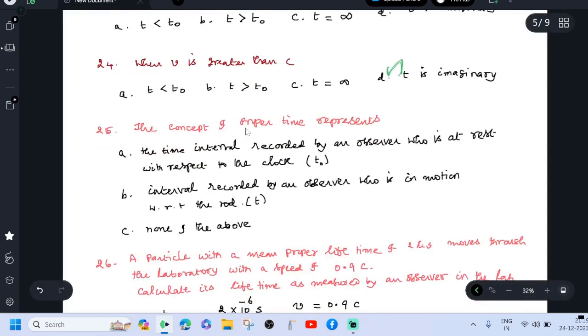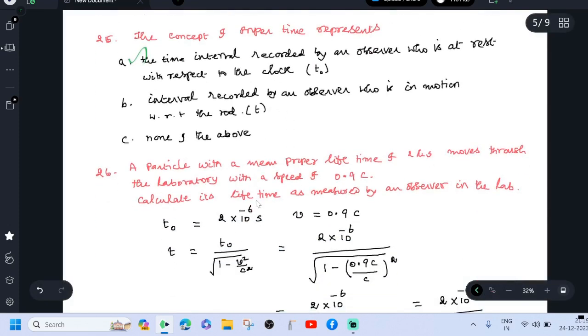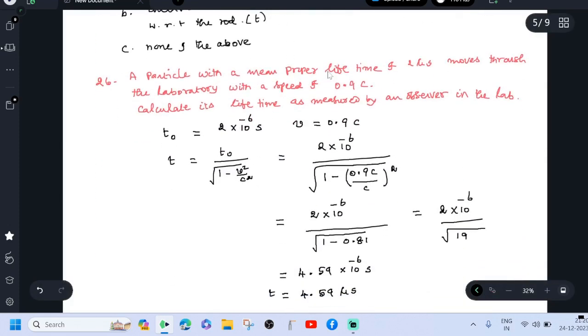The concept of proper time represents the time interval recorded by an observer who is at rest with respect to the clock. A particle with a mean proper lifetime of 2 microseconds moves through the laboratory with a speed of 0.9 c. Calculate its lifetime as measured by an observer in the lab.